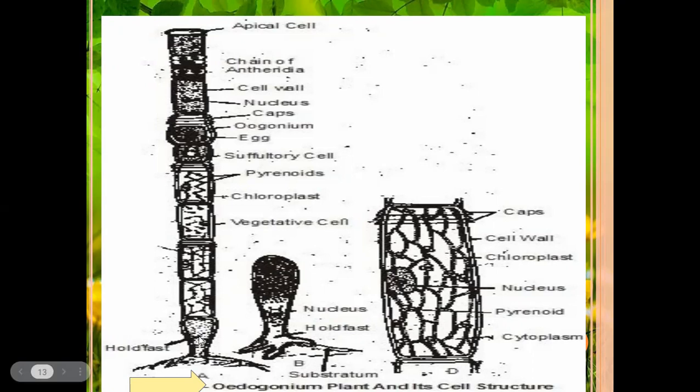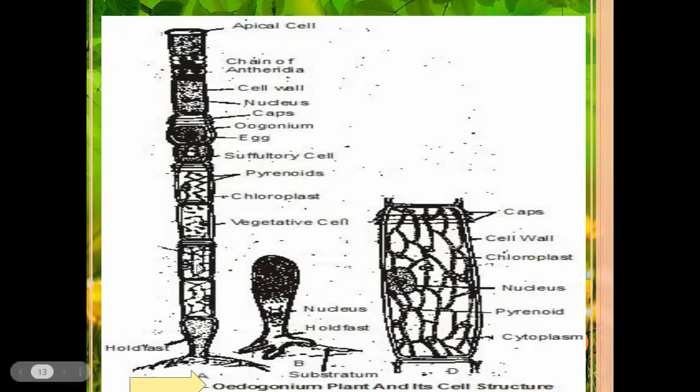Above these hold-fast cells, a long unbranched filamentous structure is present. It is made with more number of rectangular cells. Some rectangular cells contain cap-like structures on the terminal part of the cells. These are called cap cells.